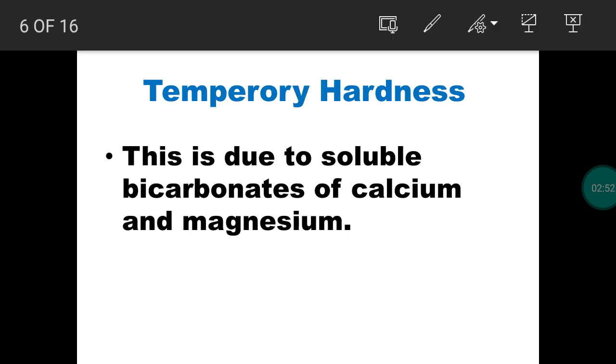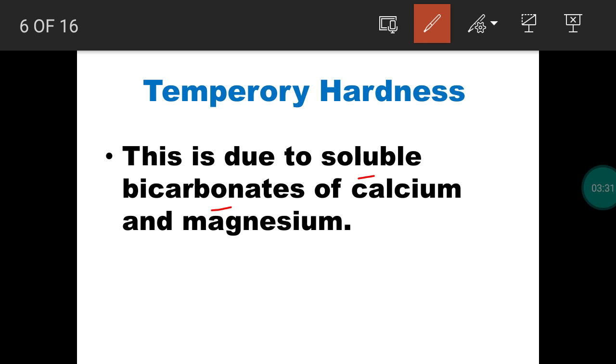Take temporary hardness. If the calcium and magnesium ions are present in the form of bicarbonate, the hardness is called temporary hardness. We don't follow any separate method, and no new technology will be utilized. The simple method of removing hardness is enough. Temporary hardness is mainly due to the presence of calcium bicarbonate and magnesium bicarbonate, and both are soluble substances. When you take water, you cannot easily distinguish the water molecules from calcium bicarbonate and magnesium bicarbonate. So both are soluble salts.